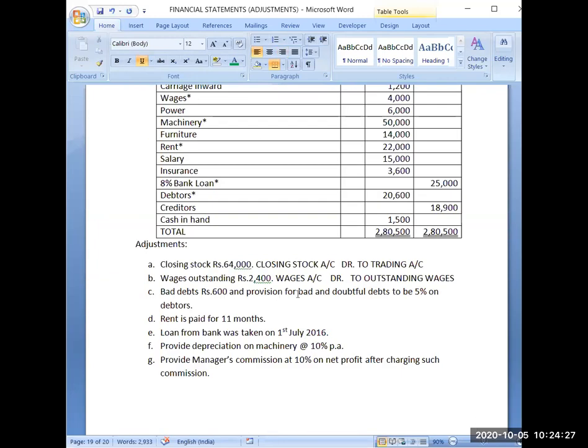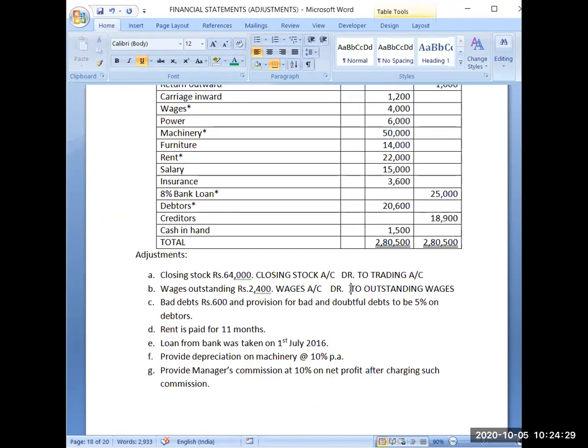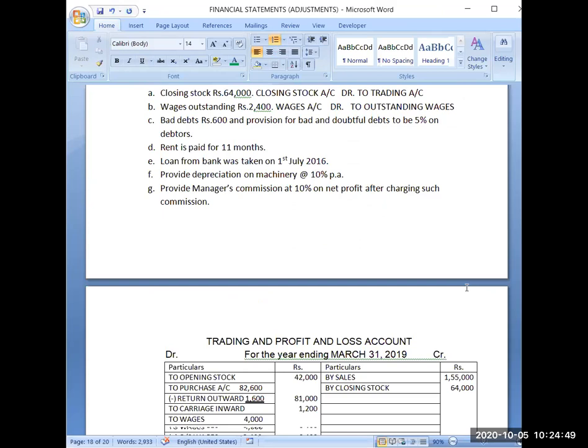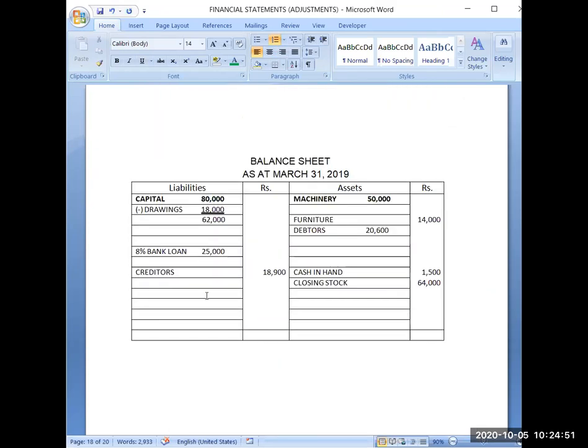Now, second part of this adjustment is outstanding wages. Outstanding wages is a personal account. And being a personal account, it will go to the balance sheet. First thing, it should be clear in my mind. Then on which side it should go, asset side or liability side. It should go to the liability side because the account has been credited. It will have a credit balance. So all the personal accounts having credit balance will go to the liability side of the balance sheet. Here I will be writing outstanding.